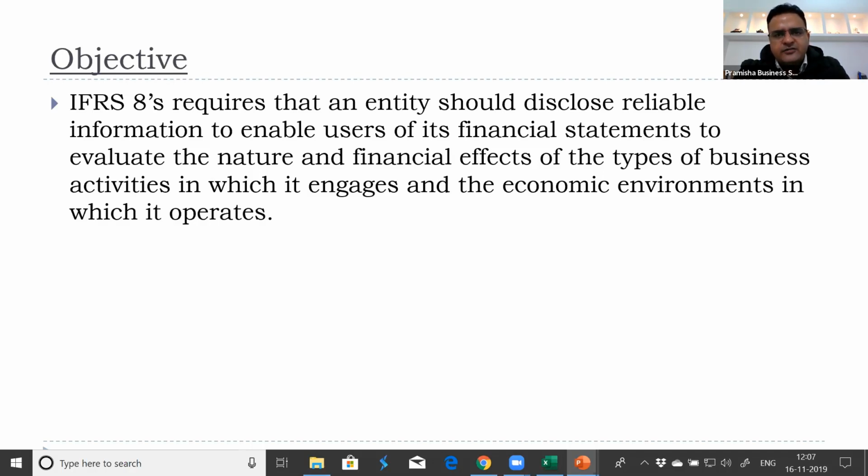Types of business activities means products or lines of services, the geographical locations they are located, because this may impact the users of financial statements in future if they are not aware of where and how things are happening. Like the case of India, Vodafone, the case study of Zio, and an investor in Vodafone, all the joint venture investment here, they have written off to zero. Now, if this information they had known in advance, if they had known about the environment that one of the investments is done in India and the environment there is that they're struggling and there's a lot of competition, the users of financial statements can evaluate their situation if they know this information. So this is disclosed through operating segments.